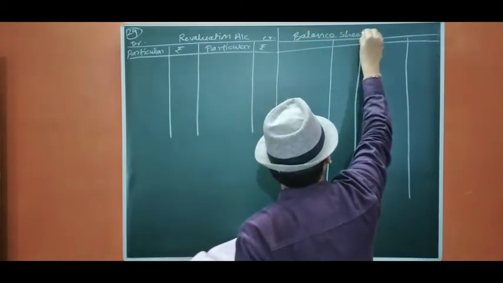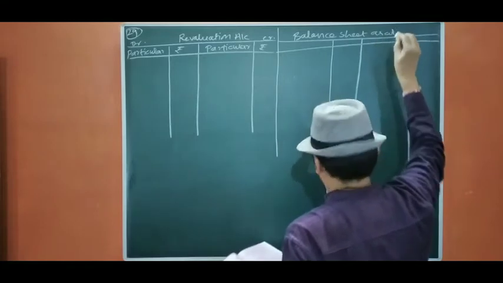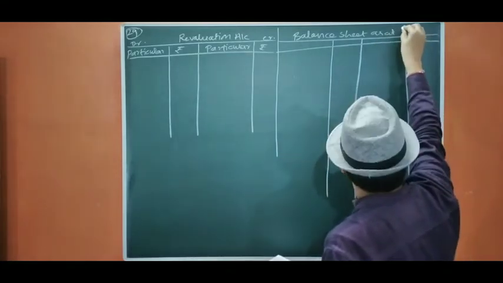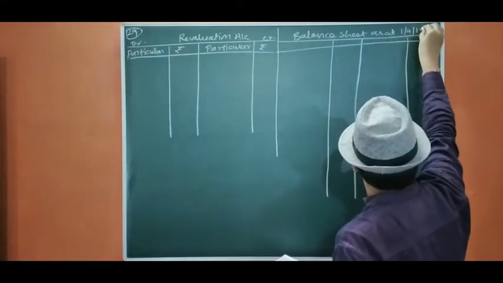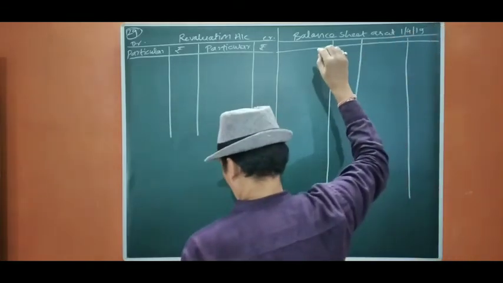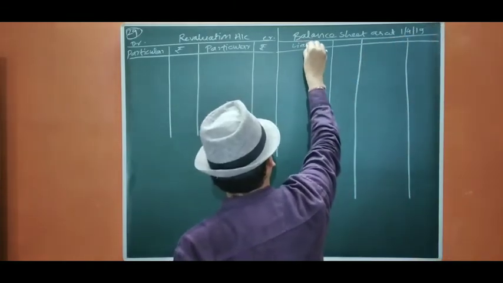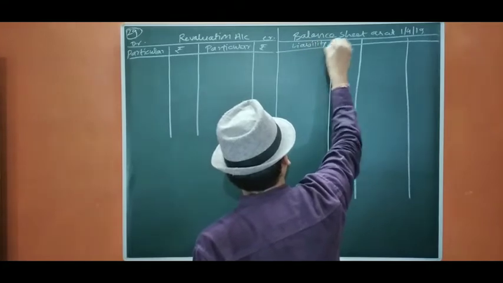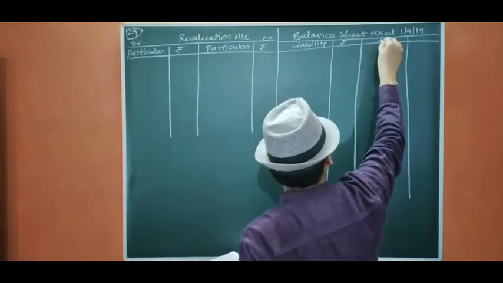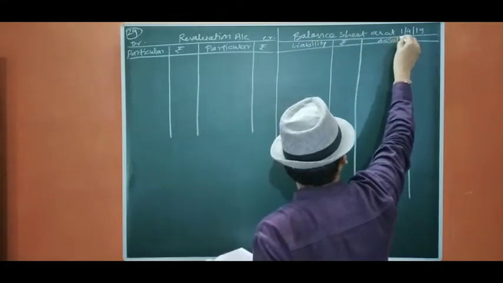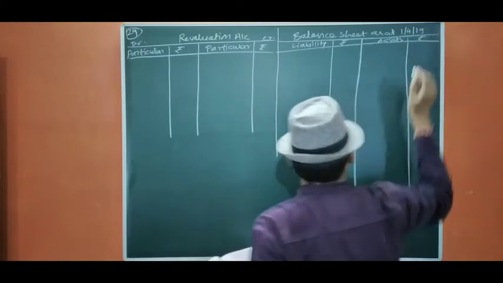Balance sheet as at 1st April 19. Liability, rupees. Assets, rupees.